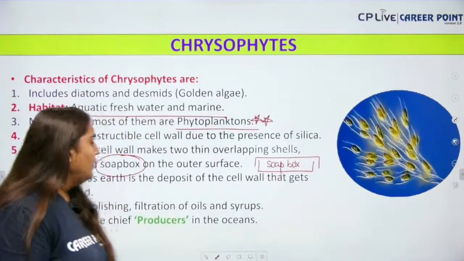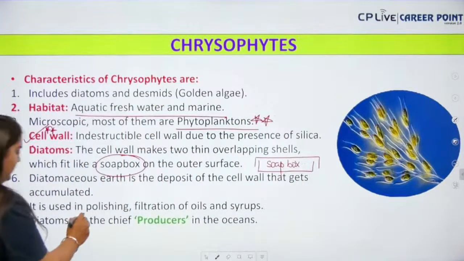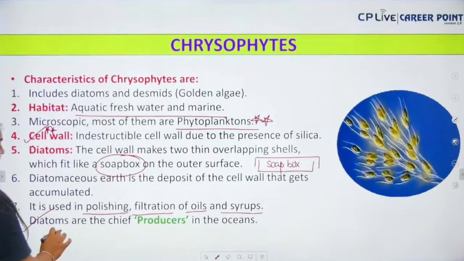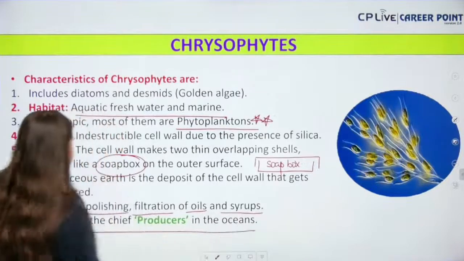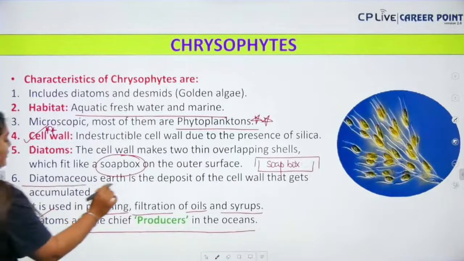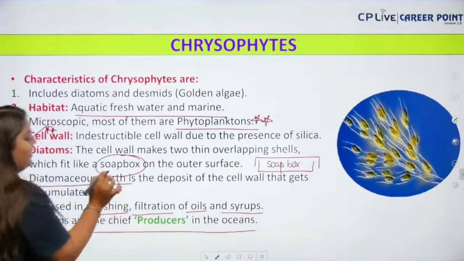Am I clear? Okay, next, it is used in polishing, it is used in filtration of oils and syrups. And also, diatoms are the chief producers of the ocean. Clear, all of you? And here is the top point about the diatomaceous earth. Am I clear?